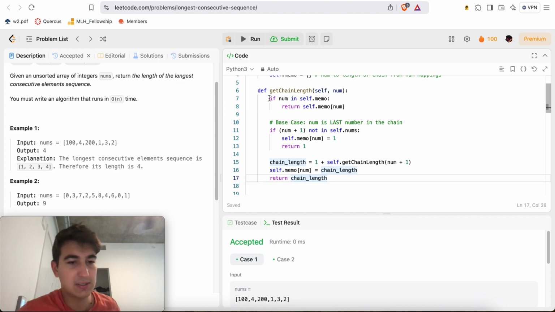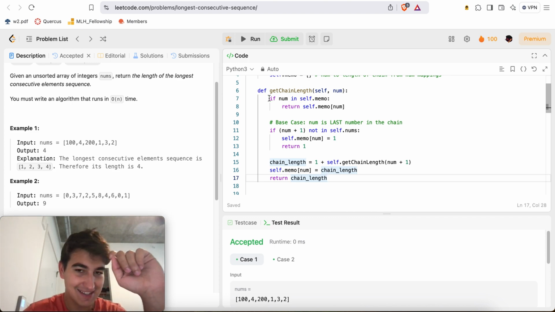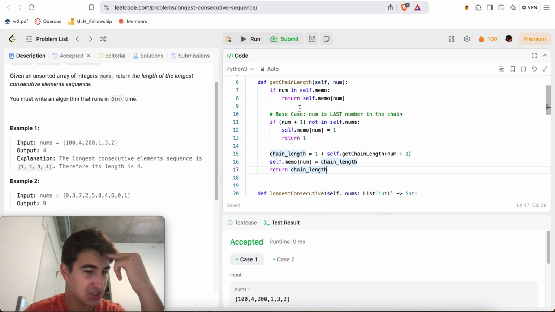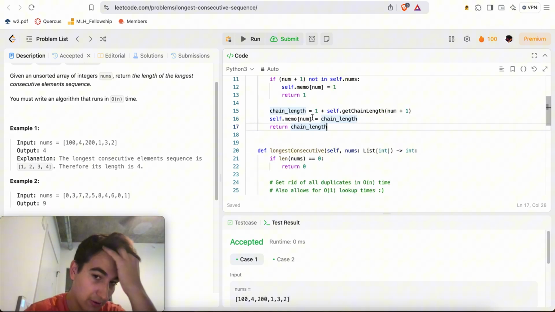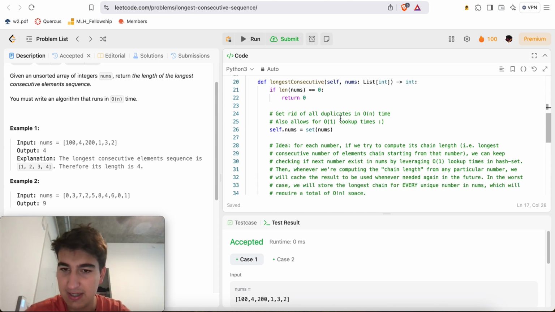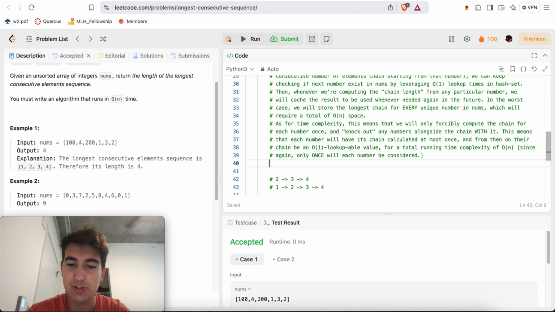Right. So this is interesting. Okay, I just have to justify. I'm pretty sure this is O of n though. Now we can just do something like this. Now we'll just do for num in self.nums.